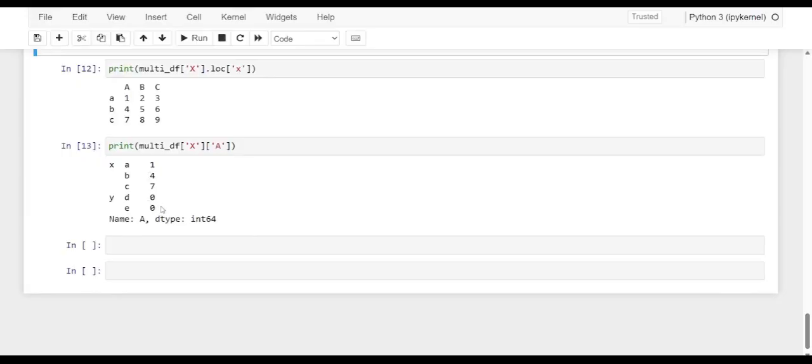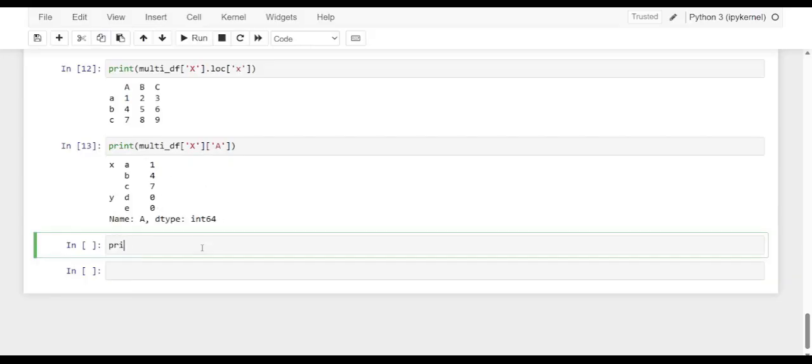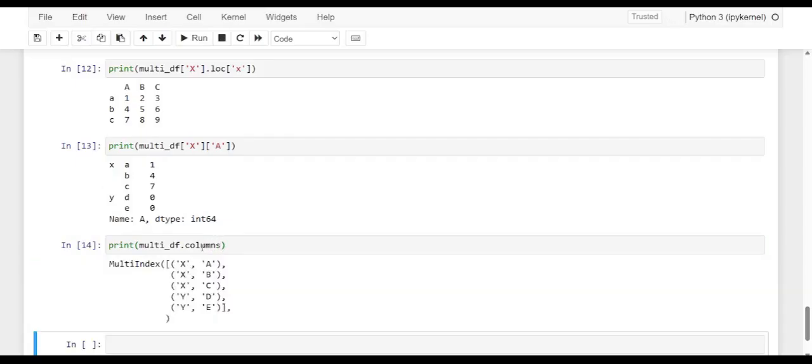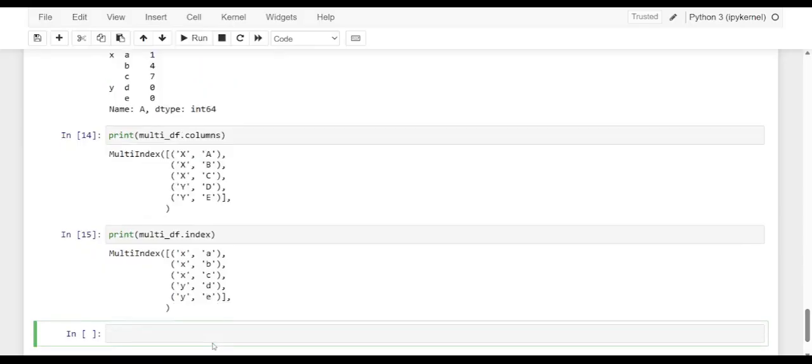And also for a multi-index data frame, there are columns and index attributes. Only in this case, they return a multi-index object. So instead of index, let me give columns like this also. Kindly observe, dear friends, this is that multi-index, and if you want to know what the columns are, here they are. So these are the columns XA, XB, XC, YD and YE. Of course, you can also have the index as well. See here, everything is in lowercase.